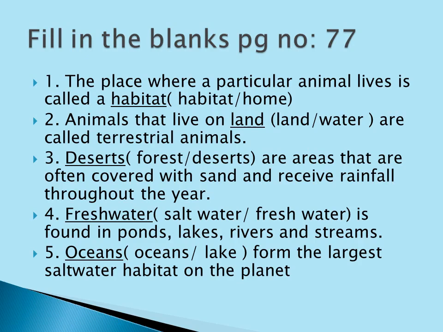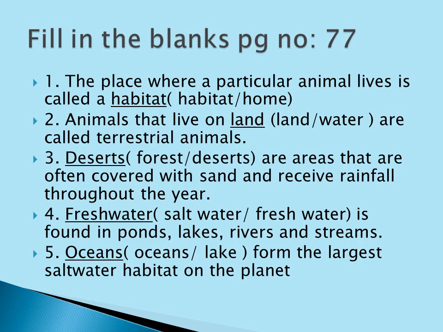Now come to the fill in the blanks textual questions, page number 77. The place where a particular animal lives is called a habitat. Animals that live on land are called terrestrial animals. Deserts are areas often covered with sand that receive little rainfall throughout the year.